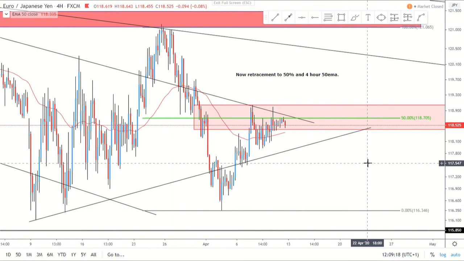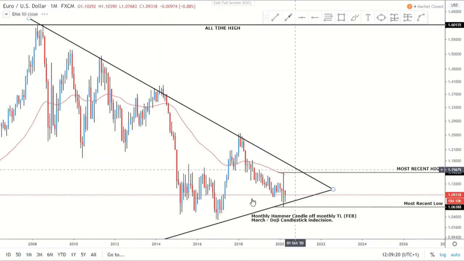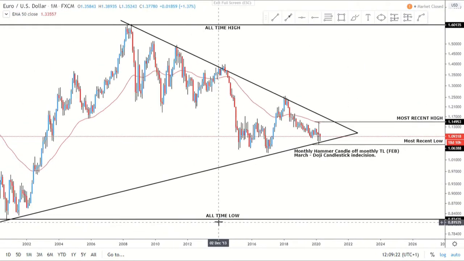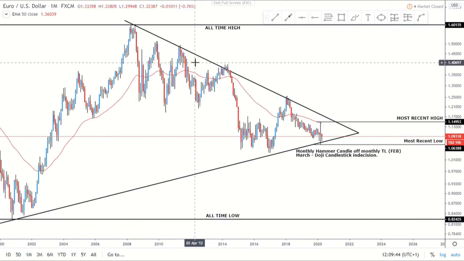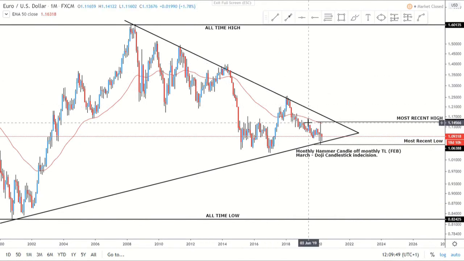And then next on our watch list, we've got Euro USD, of course, our highest volume traded pair. And of course, it's always an important pair because it guides a lot of the major pairs and a lot of the US dollar base pairs. Okay, so we have got this wedge that's been formed, and you can see that price has formed this doji candlestick, tested that monthly 50 MA, and then come back down, and now sitting within that wedge again after that hammer candle we had a couple of weeks ago.